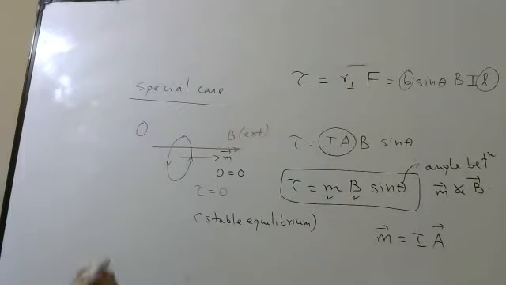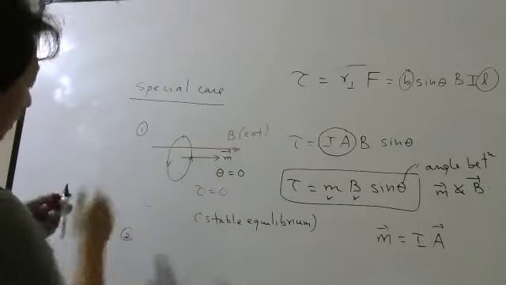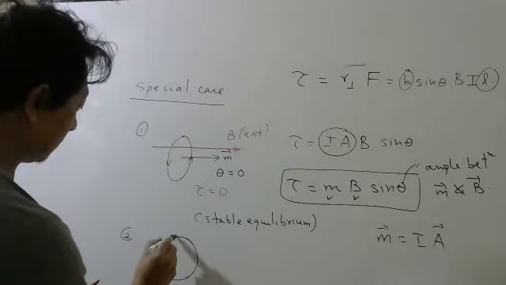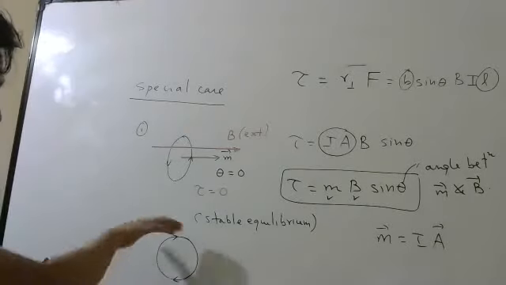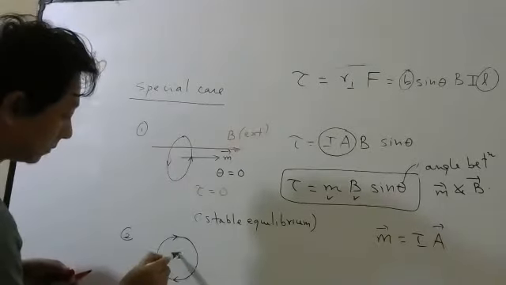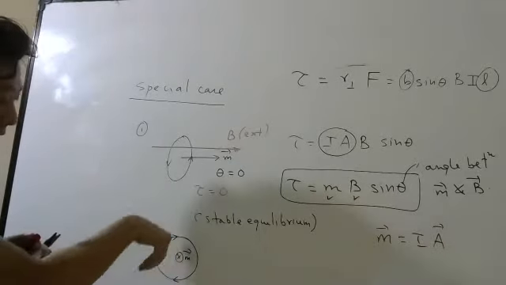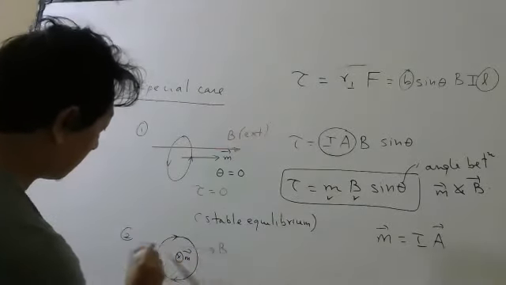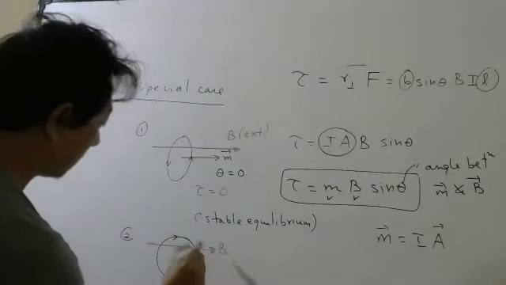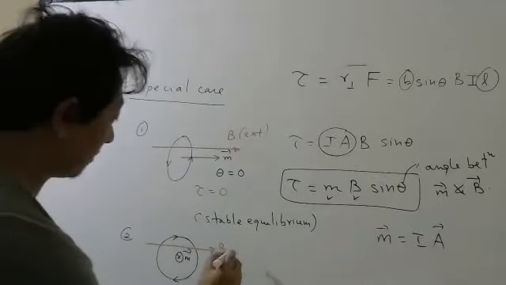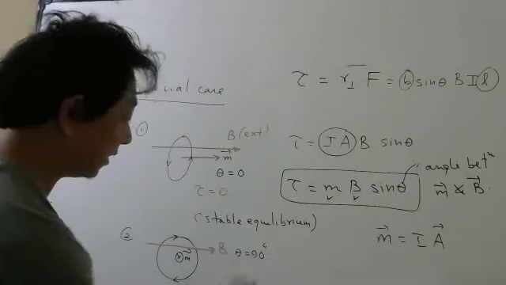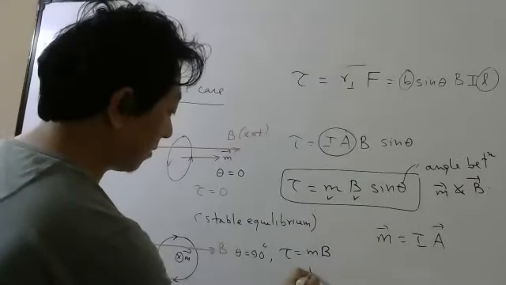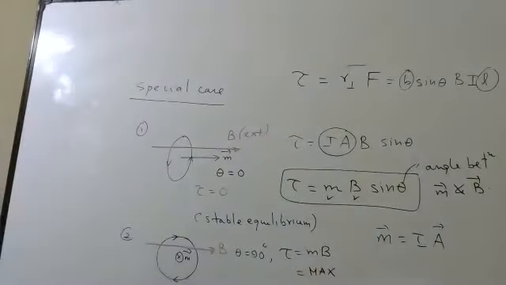Now suppose I rotate this coil and keep it like this. If I keep it like this, the magnetic moment will be inside the board, and suppose I keep the magnetic field the same. So now you know theta is 90 degrees, right? So how much will the torque be now? MB, which is maximum. And in what direction will the torque be?